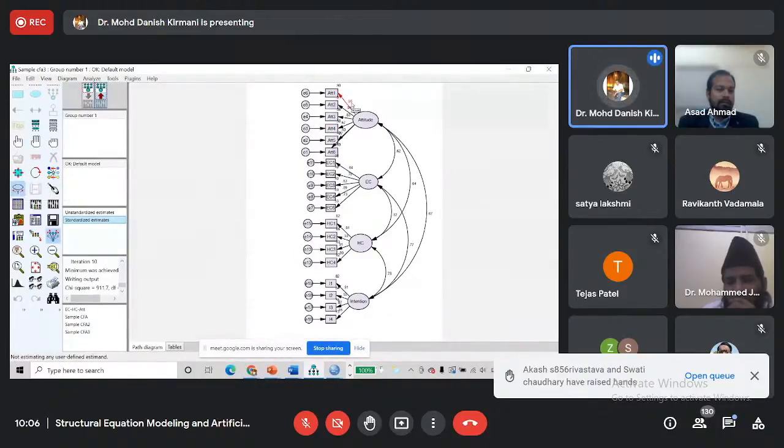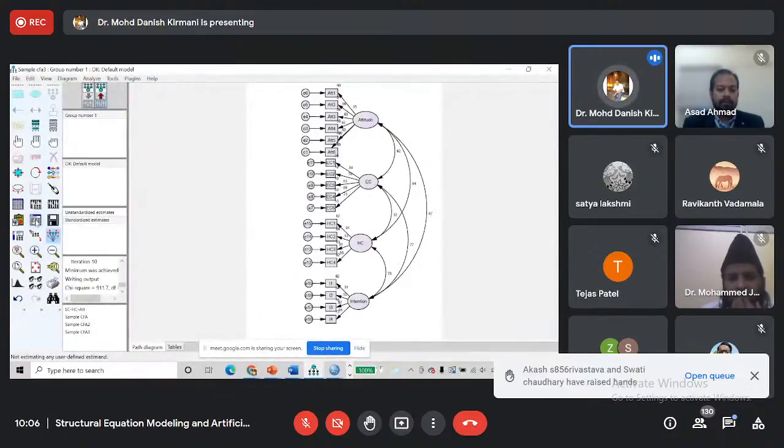Sometimes it is not clear to see, so by clicking on this icon, move parameter values, you can move these values to see them clearly. And these are covariance values, not very high. But first of all, we are interested in checking the model fit indices.